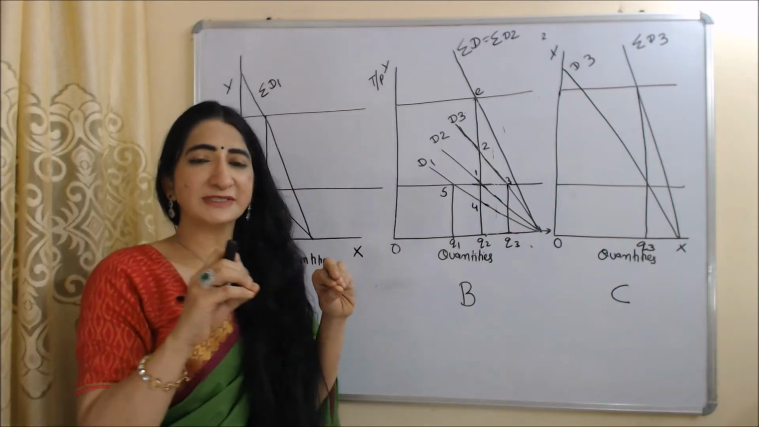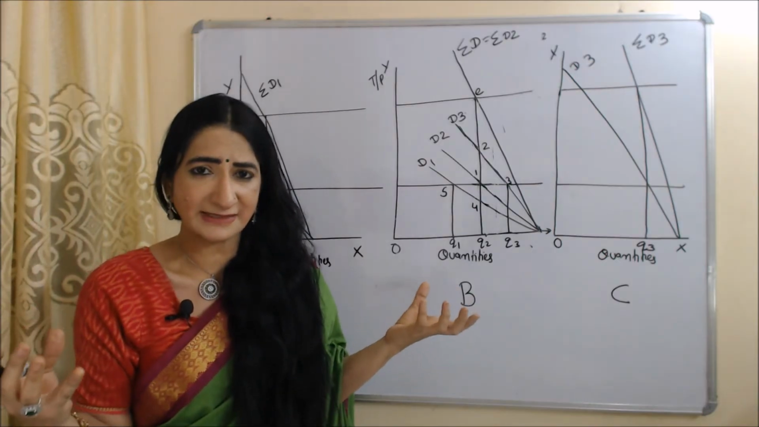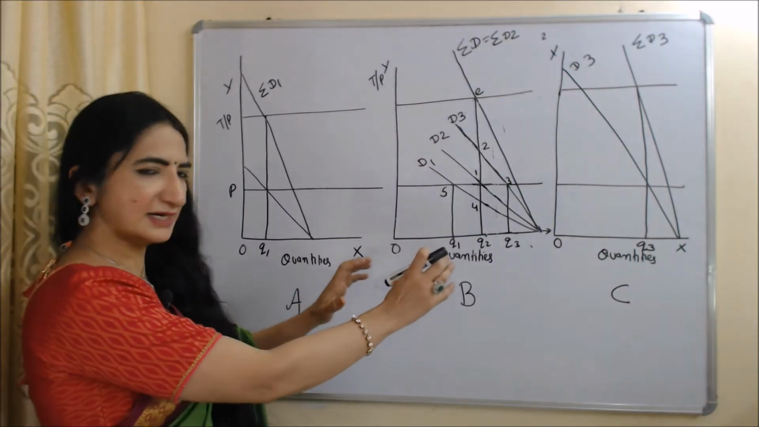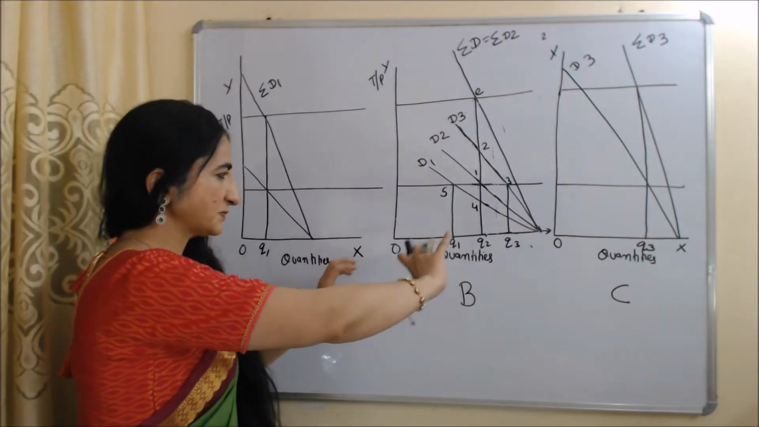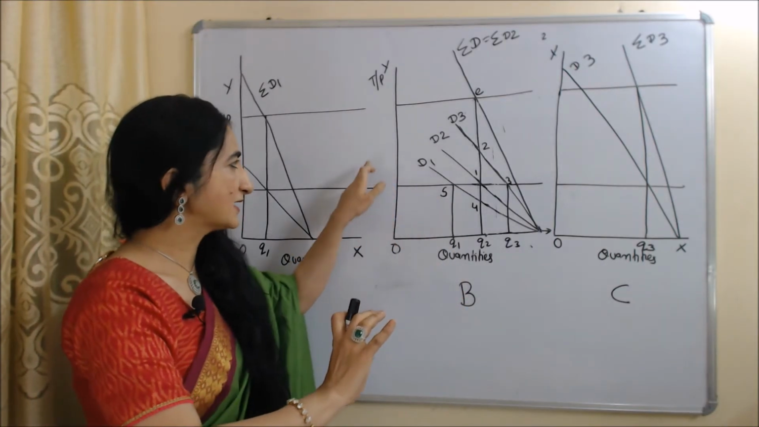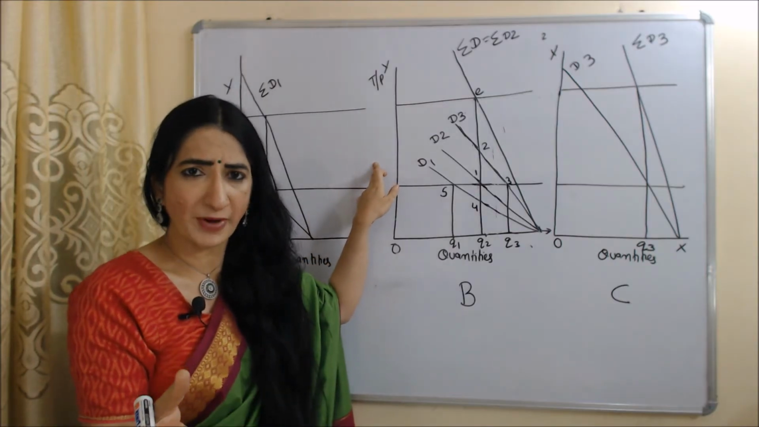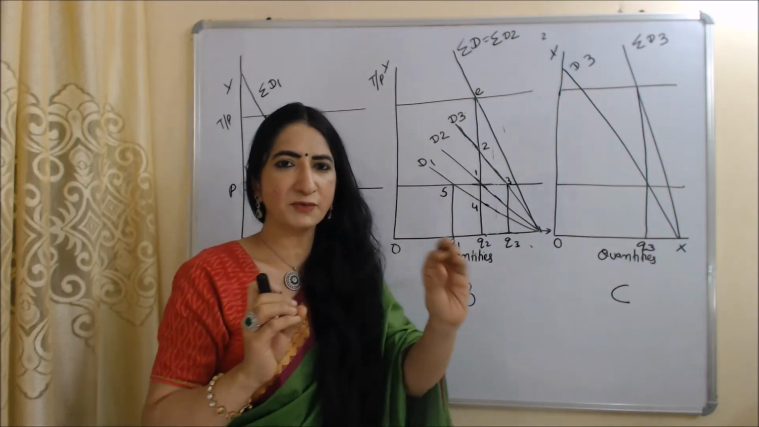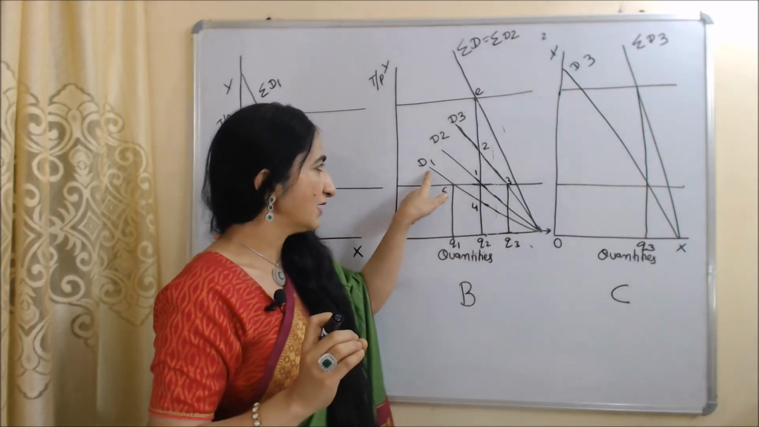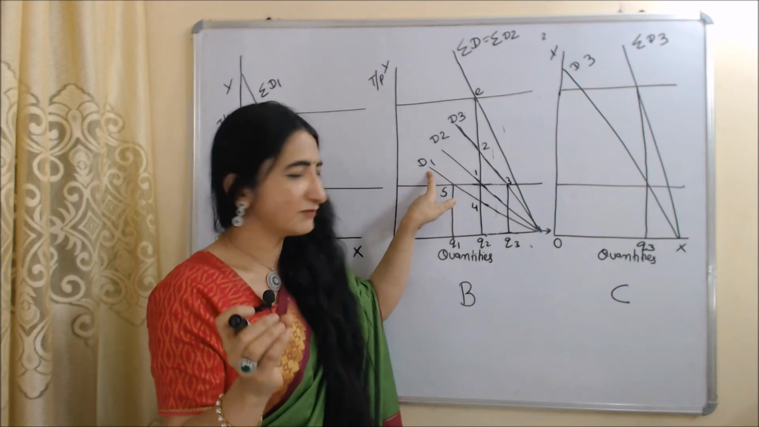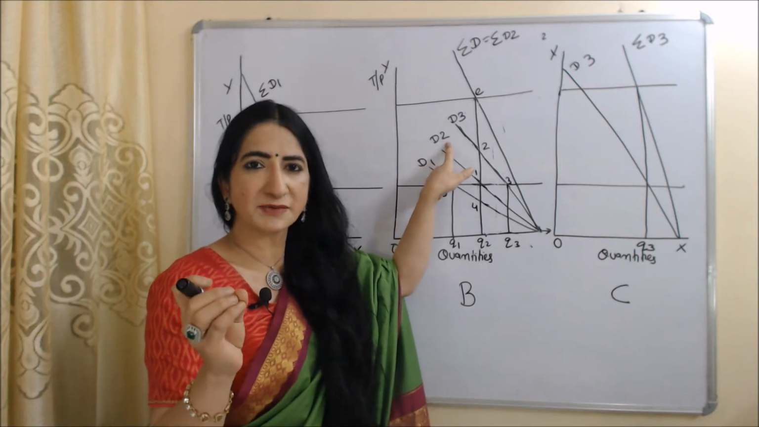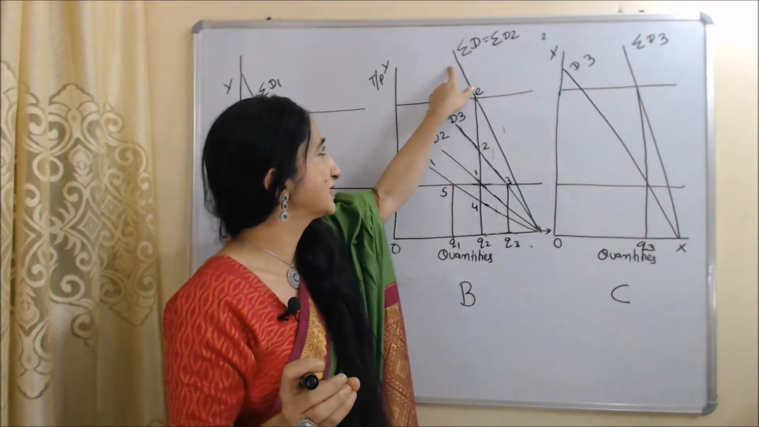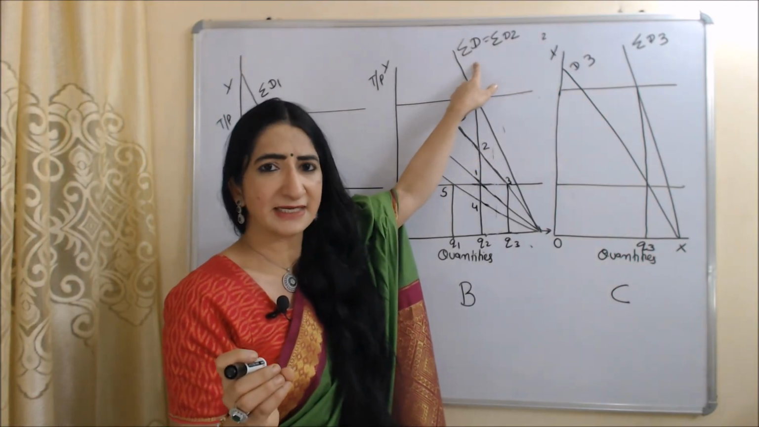Now with the help of this diagram, we will clearly understand this model. Here we have three panels A, B and C. On the x-axis of each panel we have quantities, on the y-axis we have tax, or we can say the price. First of all, we are going to talk about panel B. Here we assume we have three individuals. D1 is the demand curve of the first individual, D2 is the demand curve of the second individual, D3 is the demand curve of the third individual, and sigma D is the total or aggregate demand curve.